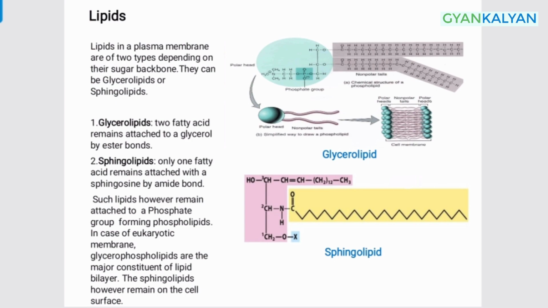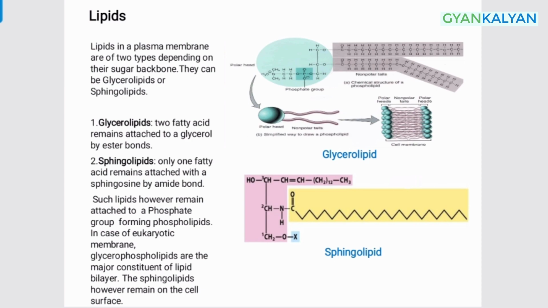In case of these lipids, we also see that a phosphate group is attached to the backbone, forming the phospholipid. And in eukaryotic systems, there is a majority of glycerophospholipid in the plasma membrane. Basically, the plasma membrane is made of glycerophospholipid, whereas the sphingolipids remain on the cell surface, and they have certain other kinds of function.